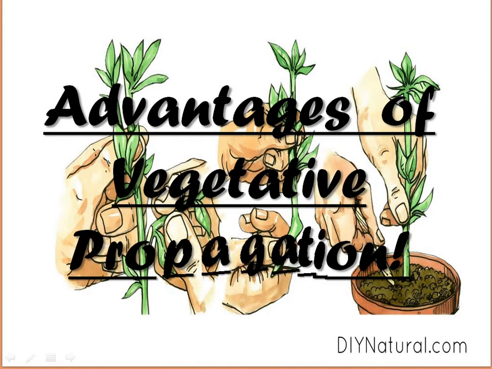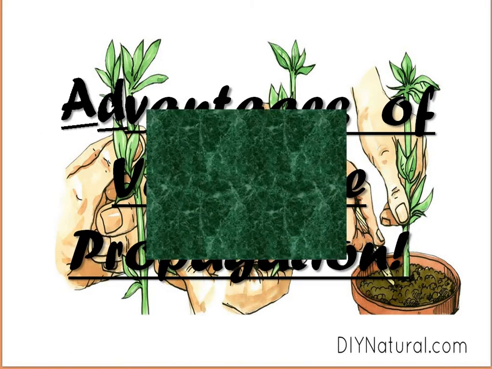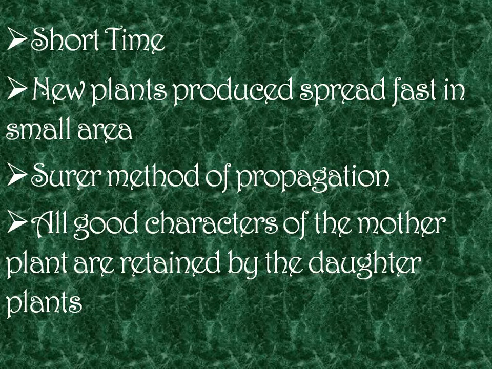advantages of vegetative propagation. Short time. Yes, vegetative propagation consumes very short time and new plants spread fast in a small area. Surer method of propagation. All good characters of the mother plant are retained by the daughter plants. Yes, these are the four advantages of vegetative propagation.